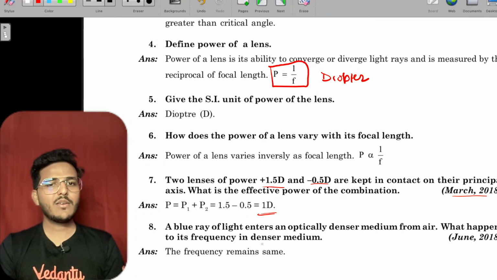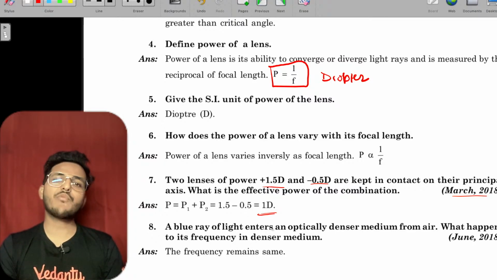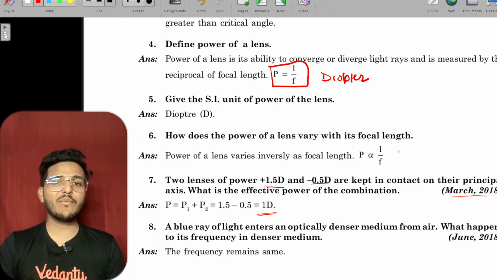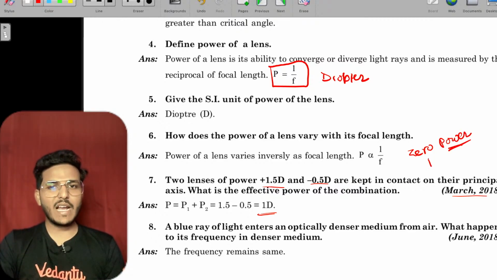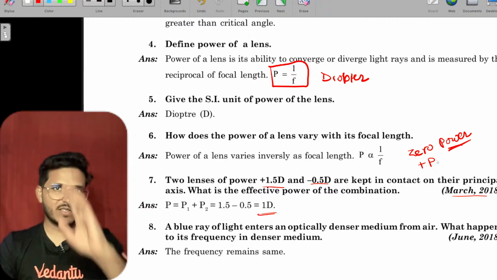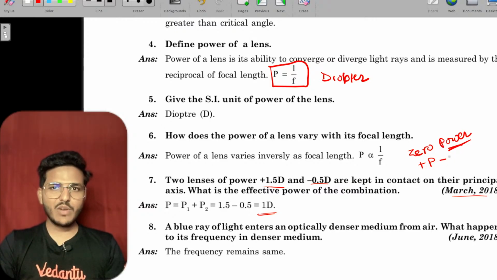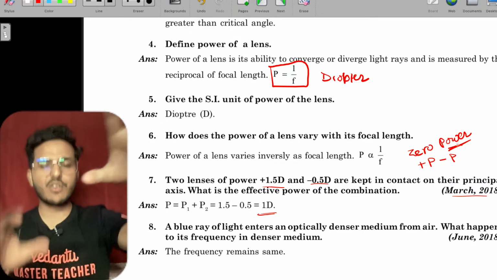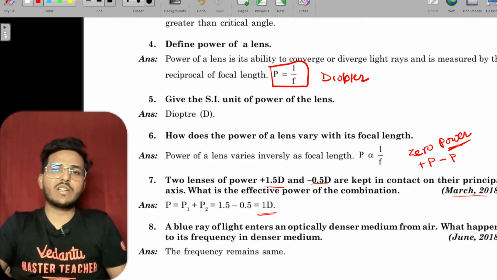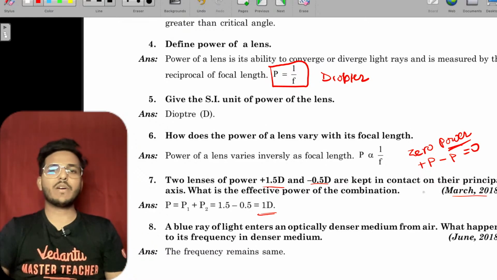The combined lens will produce a power of 1 diopter. In the same way, what is a zero power lens? In goggles, it's a zero power lens. You have a convex lens, whose power is positive, and a concave lens of the same power. Combining them together, you will get zero power.